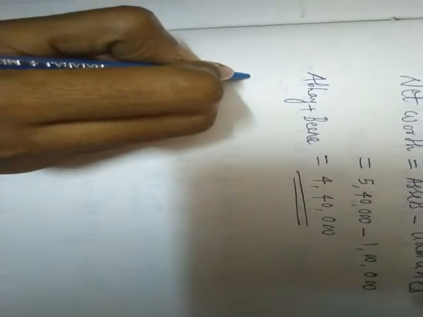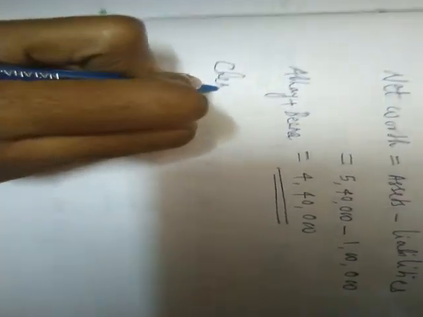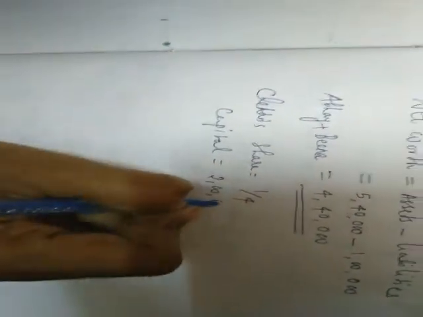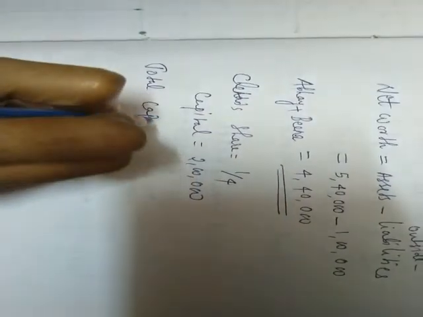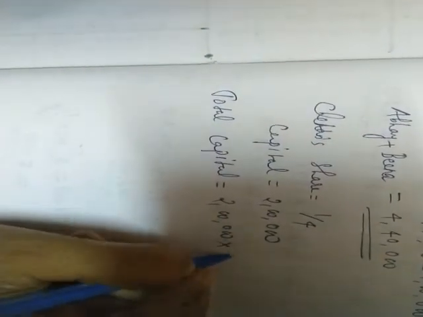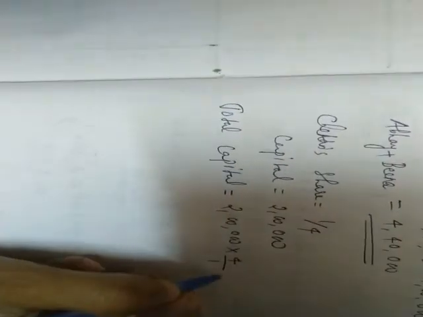Now Chetan's share is 1/4 and his capital is 2 lakh. So based on Chetan's capital, total capital is equal to how much? 2 lakh into 4/1, so 8 lakh will come.